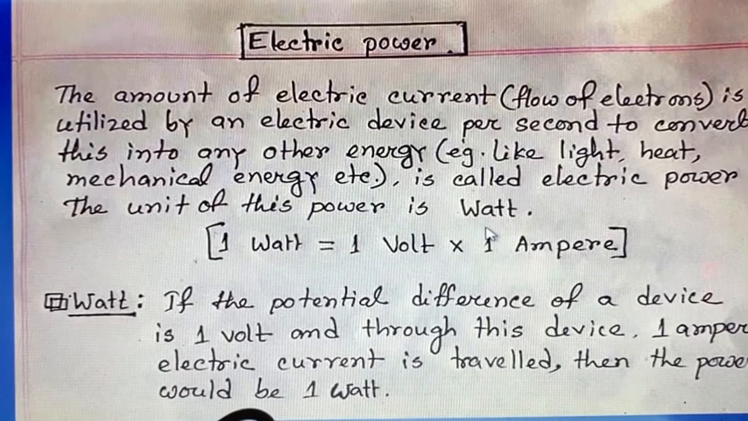You know the different conversions of electricity, like practical examples: fans, lights, television, refrigerator. They are none other than the flow of electricity. And we can measure the power of electricity in watts. According to the rule, 1 watt equals 1 volt times 1 ampere. So what is a watt? If the potential difference of an electric device is 1 volt and 1 ampere of electric current flows through this device, then the power would be 1 watt.